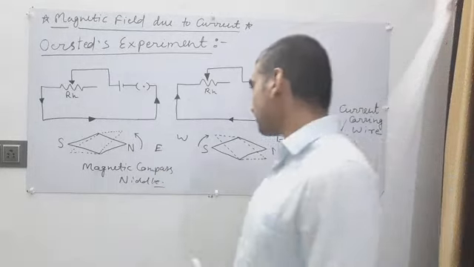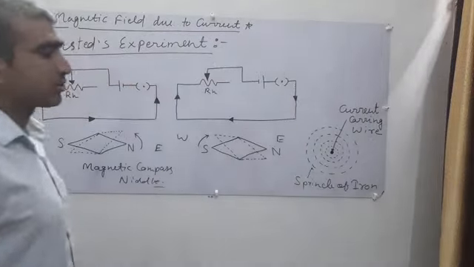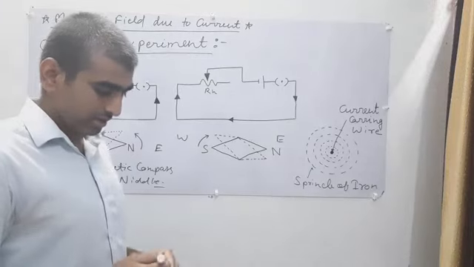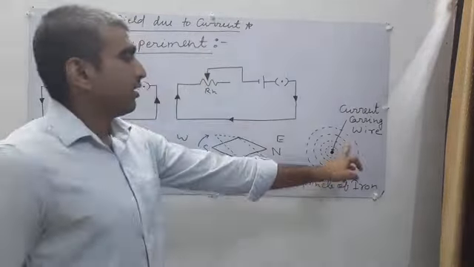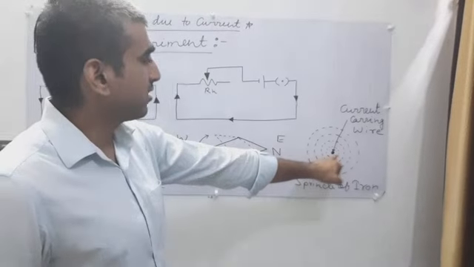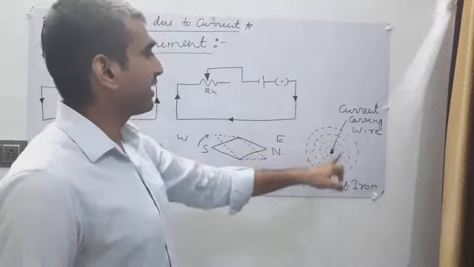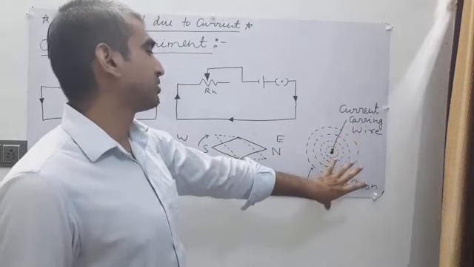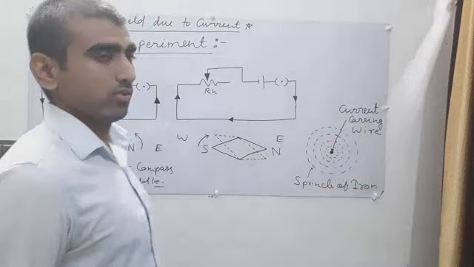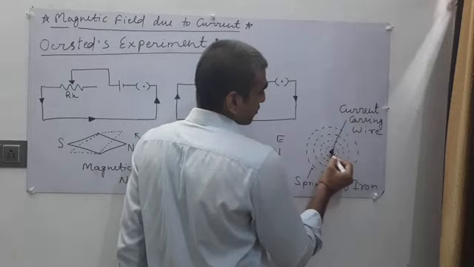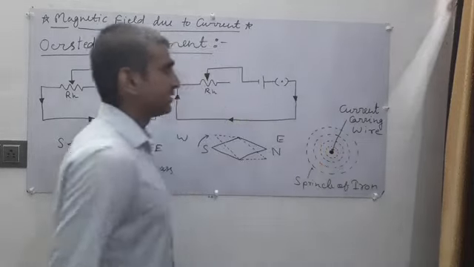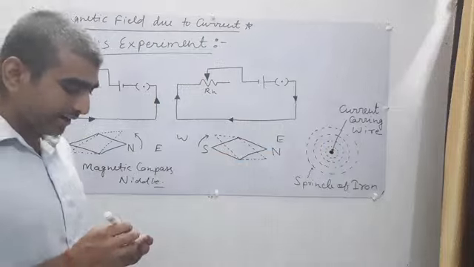A second thing which I would like to discuss with you: this is a diagram of a current carrying wire and a sprinkle of iron filings around it. This dot I have shown you represents a current carrying wire.